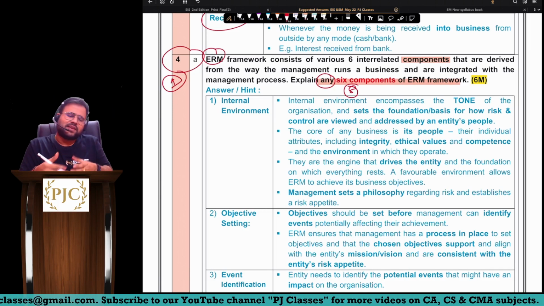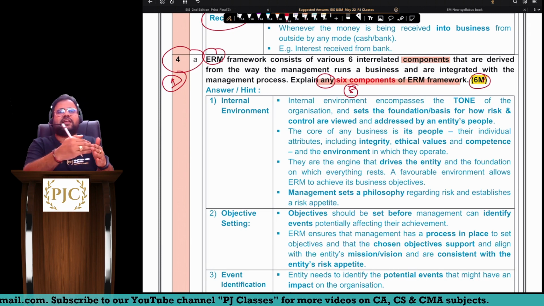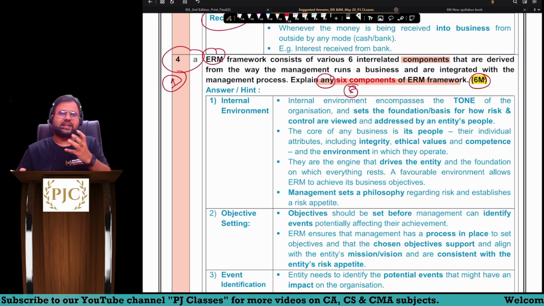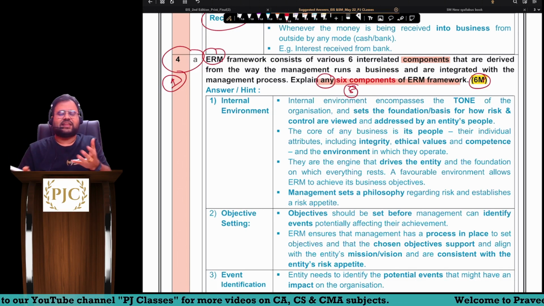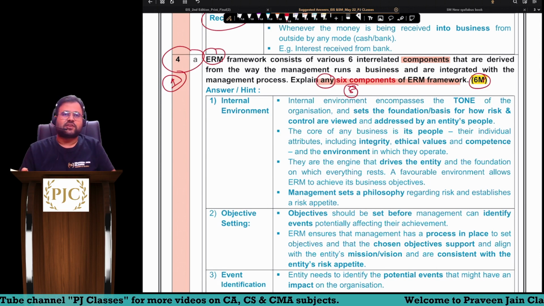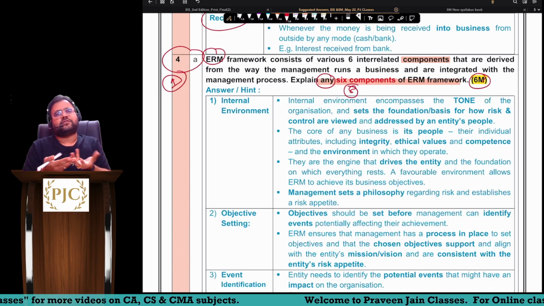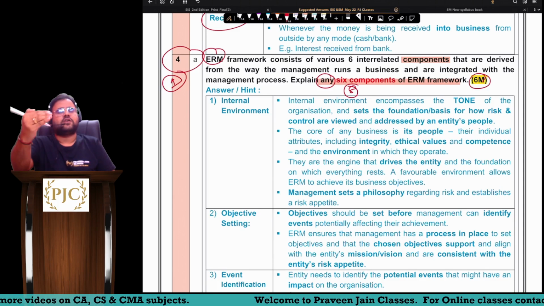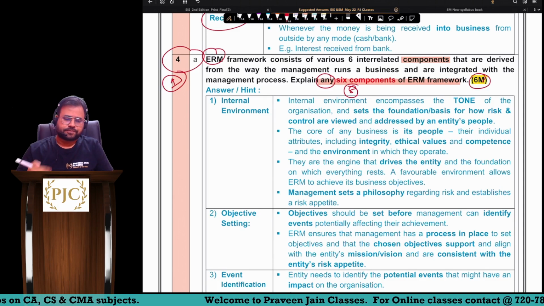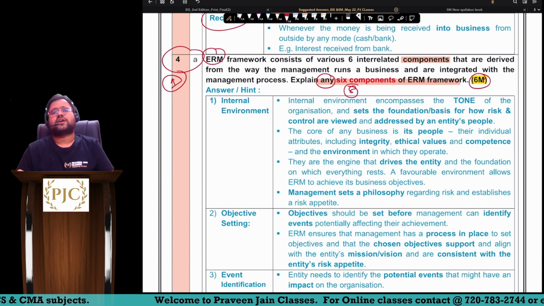So better would have been, even though it is for 6 marks and we were supposed to write all the 8, that would have been a full-fledged answer. Otherwise, it's only 90% of the answer you have written. But anyway, sir, question says we have to describe only 6 components, so you can go with 6. But I do suggest also write 7th and 8th points. Now, what were those components?